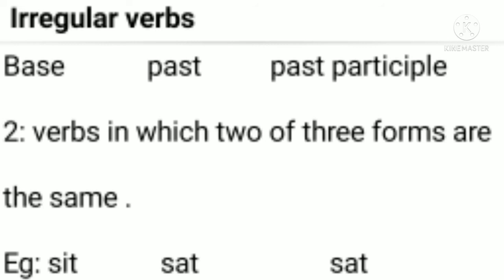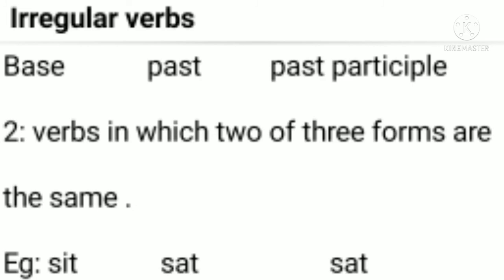For example, if I say sit, it is the base form of the irregular verb, and if I want to change it into past, I have to say sat. So sat is the past form of sit, and if I want to change it into past participle, then it still has the same spelling and the same pronunciation as the past form of sit, right? Like sit, sat, sat. So these two forms are the same, right?